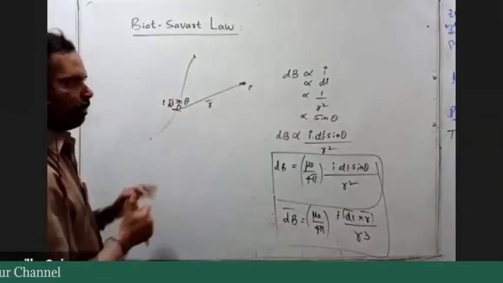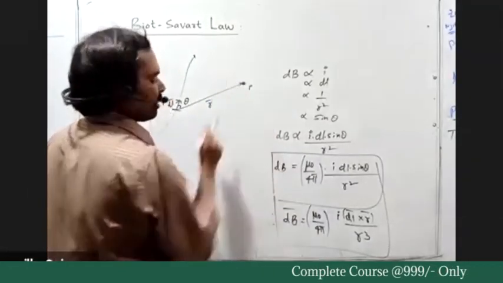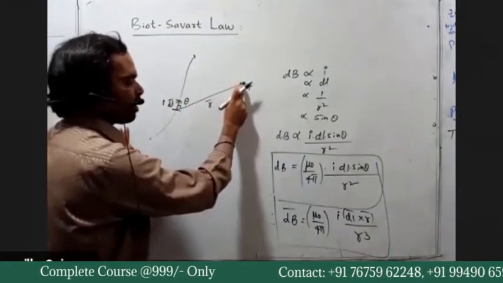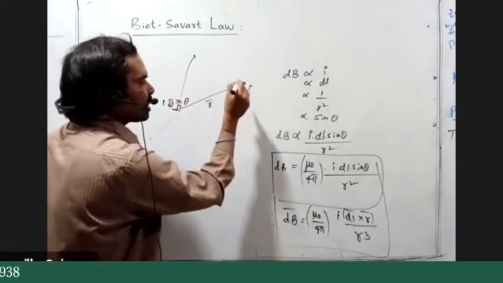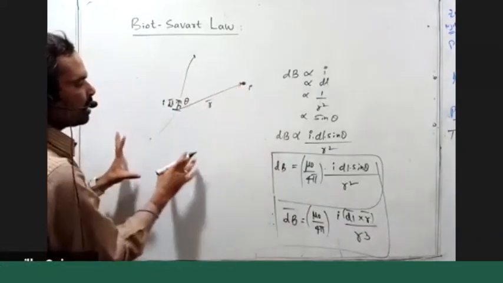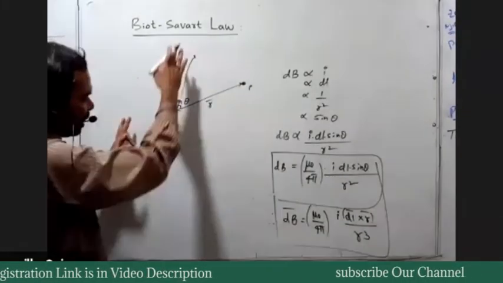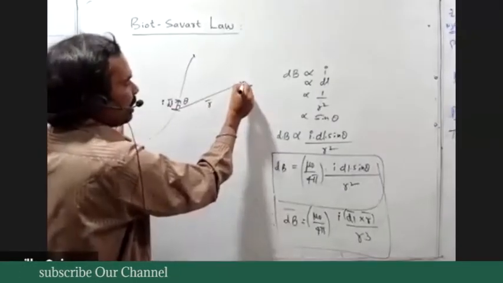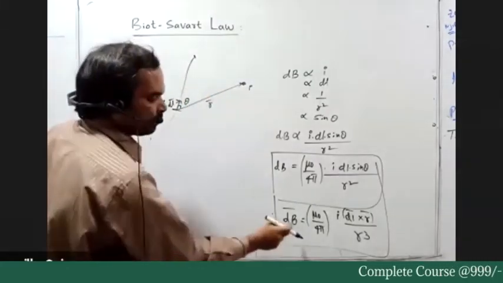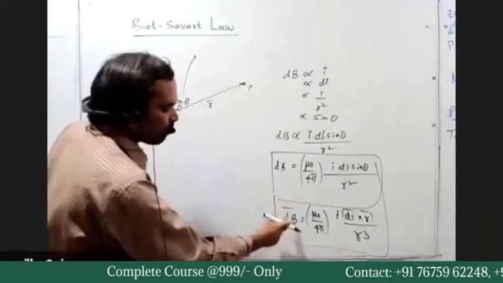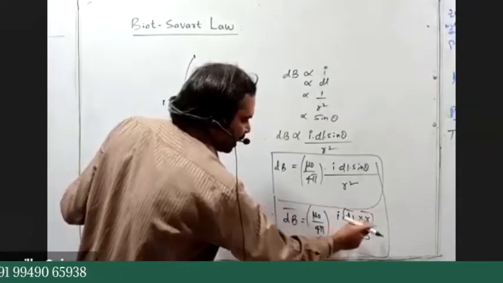Now you tell me, what is the direction of the field at this point P? The magnetic field induction magnitude is this much. What is the direction of that field here? Suppose this conductor is in this vertical plane. So at the point P, the magnetic field created by this current carrying conductor has its direction from the vector product rule. From the vector product rule, dB bar is the cross product of dl bar and r bar.